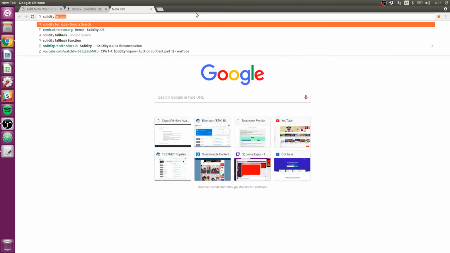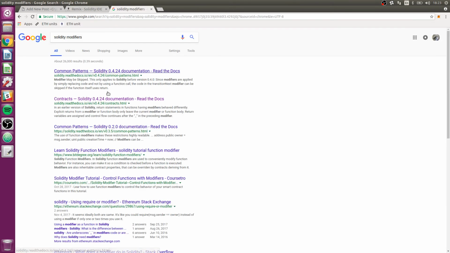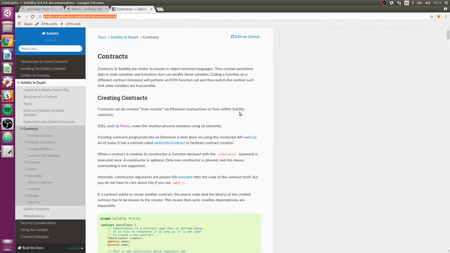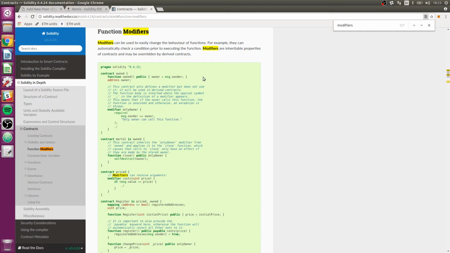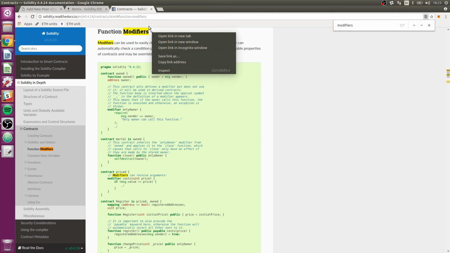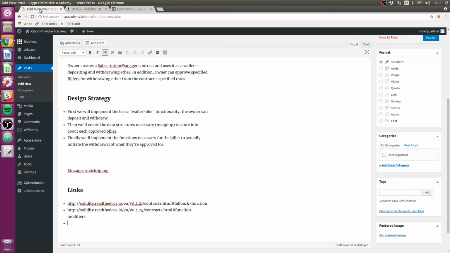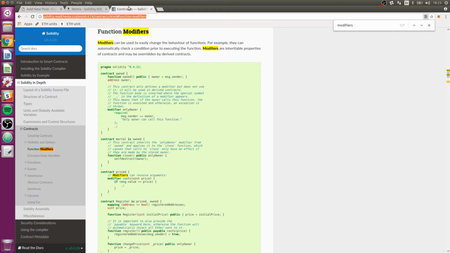Solidity modifiers. Okay, get the link and put it there. So there's the link to the modifiers part.